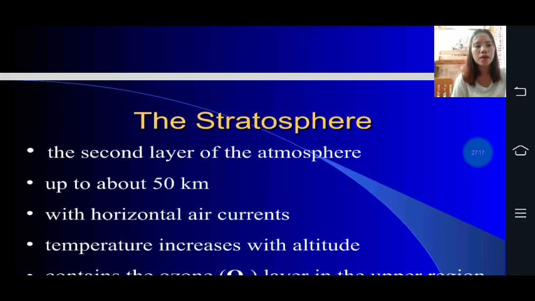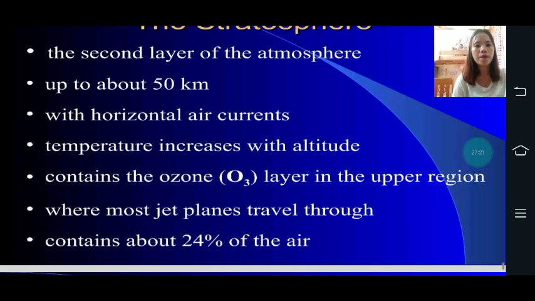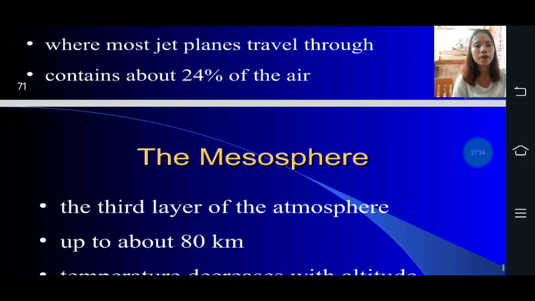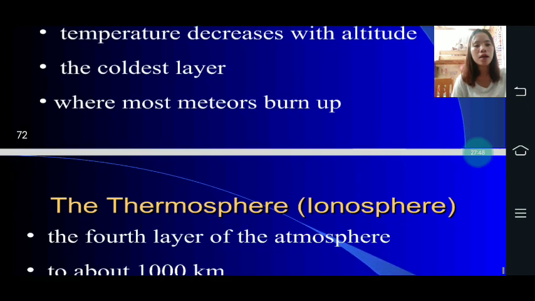First, we will know what the stratosphere is. The stratosphere is the second layer of the atmosphere, up to about 50 km, with horizontal air currents. Temperature increases with altitude. It contains the ozone layer in the upper region, where most jet planes travel, and contains 20% of the air. Then the second is the mesosphere. The mesosphere is the third layer of the atmosphere, up to about 80 kilometers. The temperature decreases with altitude. Then it is the coldest layer.